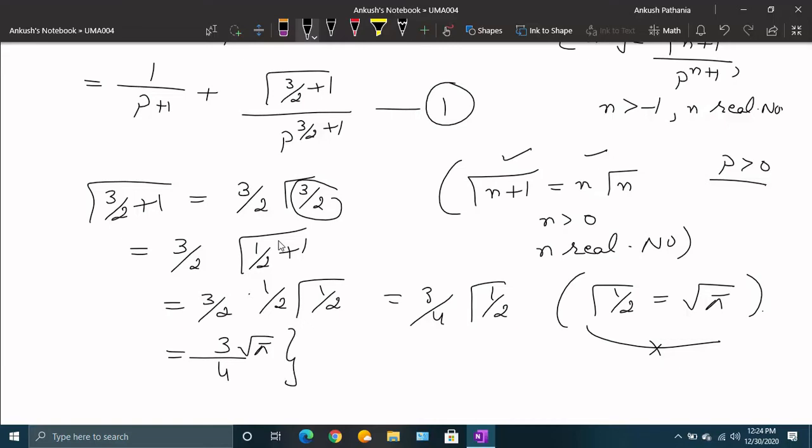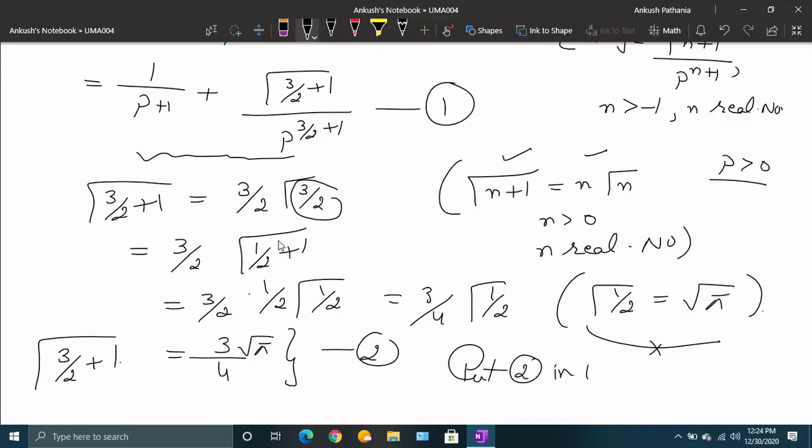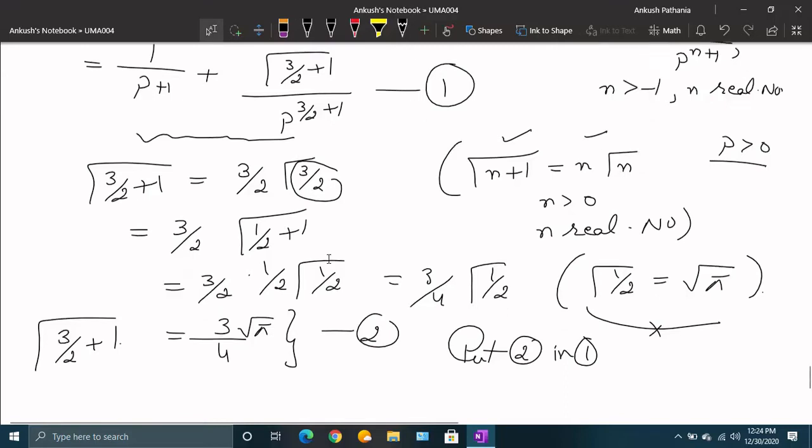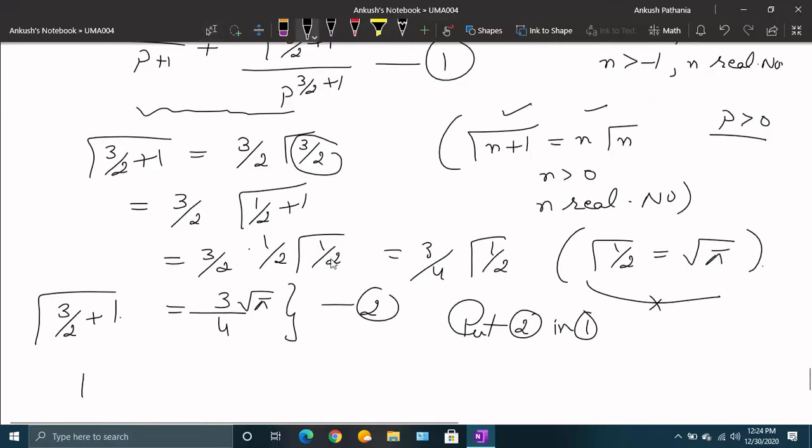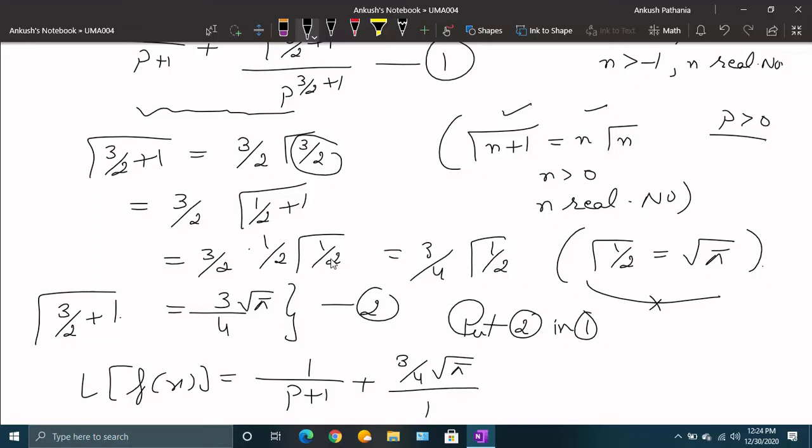So this is the value of gamma of 3 by 2 plus 1, and now we can put this in equation number 1. So put 2 in 1, we get the Laplace of the function f(x) that has been asked: 1 upon p plus 1 plus 3 upon 4 under root pi p raised to power 5 by 2.